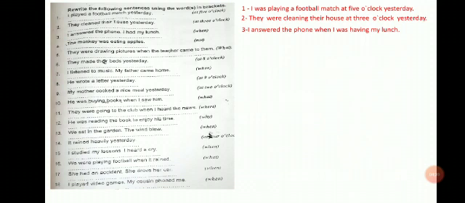Number 4, the monkey was eating apples. I want to make the sentence negative. So the negative form in the past continuous tense, we know we have was or were and then the verb plus ing. This is for the affirmative. In the negative, we simply write not after was and were. Okay, my dear students? So here the answer is the monkey wasn't eating apples.